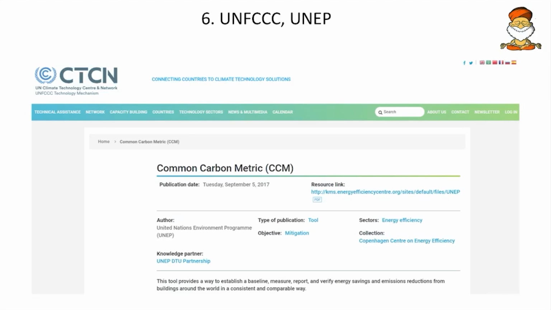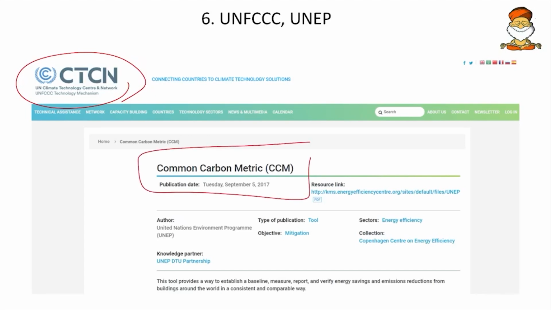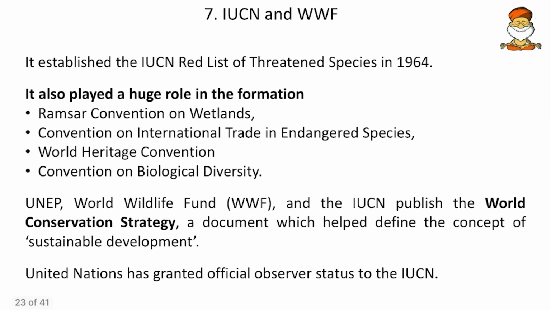Then come to next, the CTCN. Here we can see how a question will be asked directly. If you had gone through the United Nations Climate Technology Centre and Network website, you would have got the carbon common metric. This was asked in the 2021 prelims paper. So make sure that such ones you do not leave. A small hard work can fetch you a lot of marks. Then come to next, IUCN. IUCN, World Wildlife Fund.